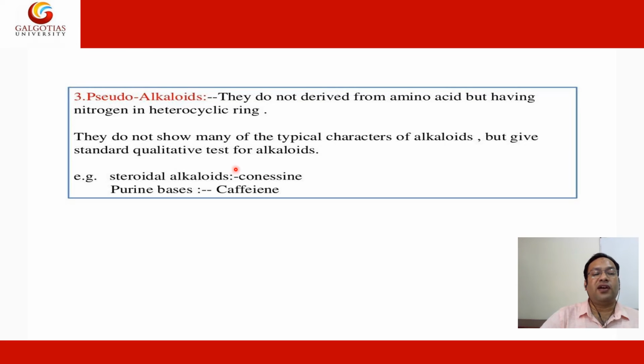So there are different types of pseudoalkaloids. They are not derived from amino acids and have nitrogen in their heterocyclic ring. They do not show many of the typical characters of alkaloids but give the standard qualitative tests of alkaloids, like steroidal alkaloids like conessine and purine bases like caffeine. Okay,